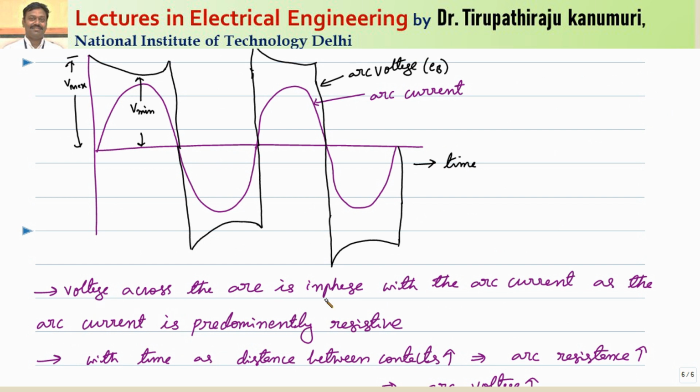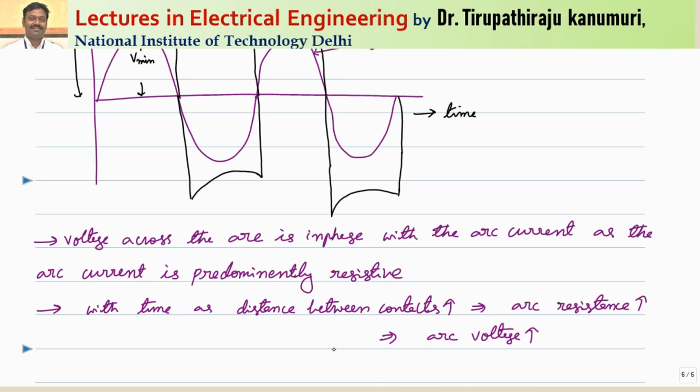The voltage across the arc will be in phase with the arc current, because whenever the arc is produced, the majority of the energy is dissipated in the form of heat. We know that active energy we represent as equivalent to resistance. Active energy means the voltage and current will be in phase with each other. That is the main reason the arc current is predominantly resistive. That means whatever arc current is produced is dissipated in the form of heat only, the majority of it. So we can take it as approximately resistive.